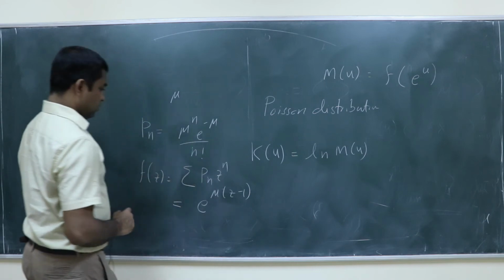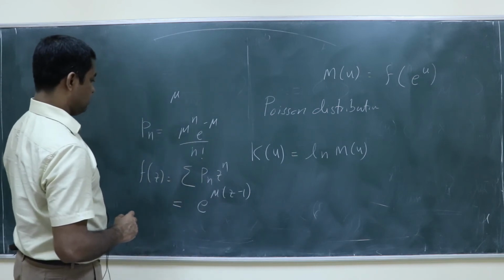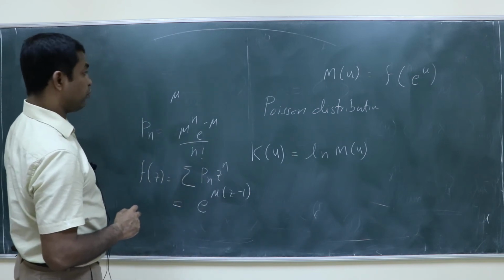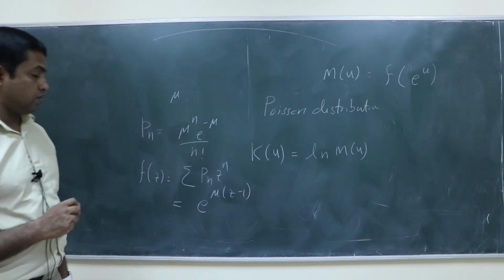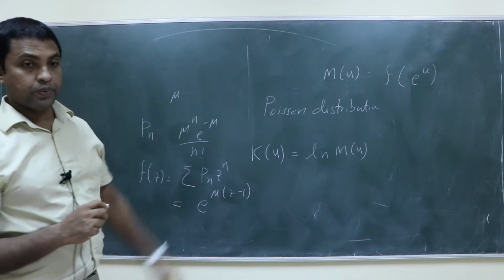Okay. So then, what will be M of u for Poisson distribution?